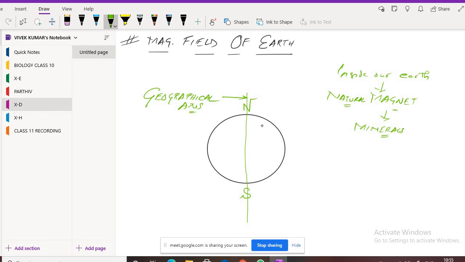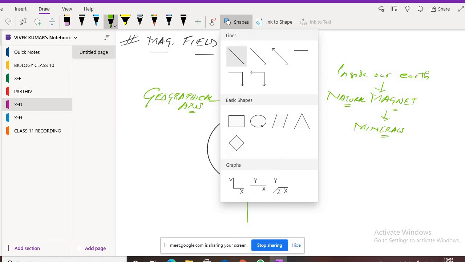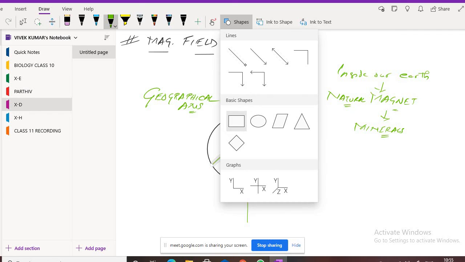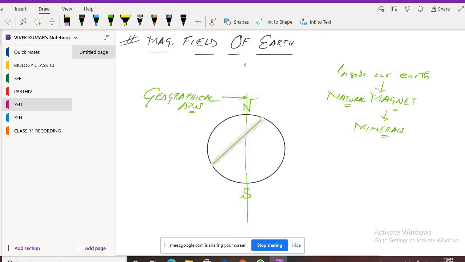Let me draw the magnet which is present inside the Earth. So this is the magnet which is present inside the Earth. Can you see?